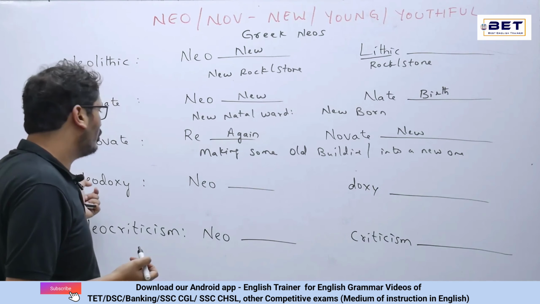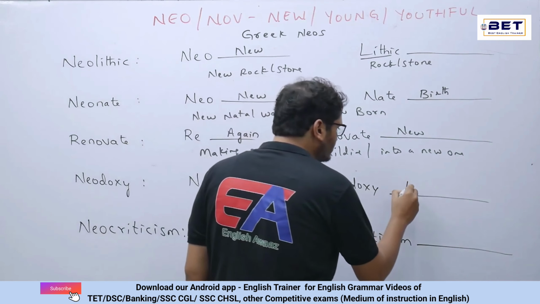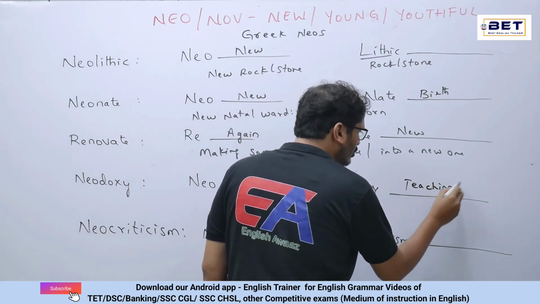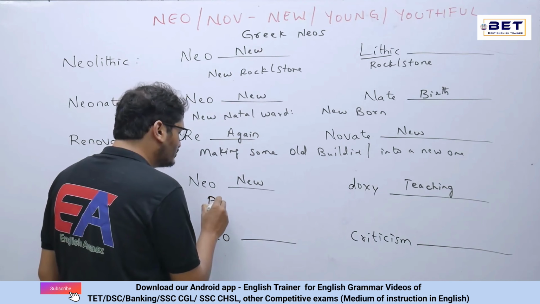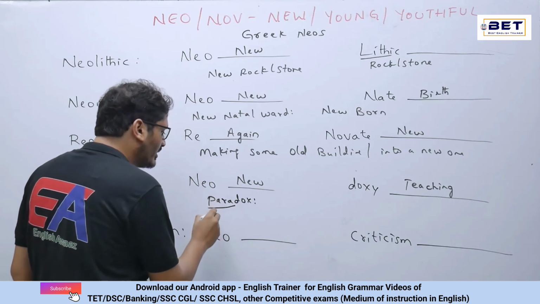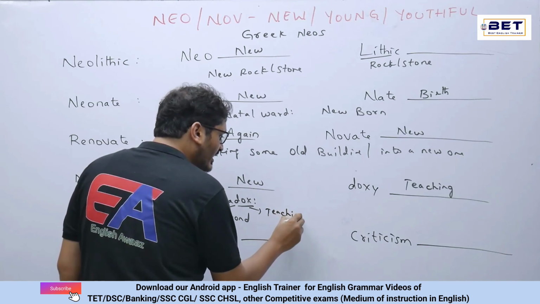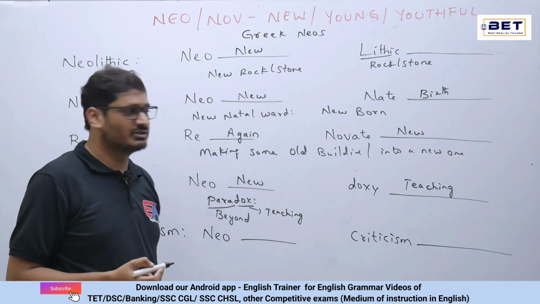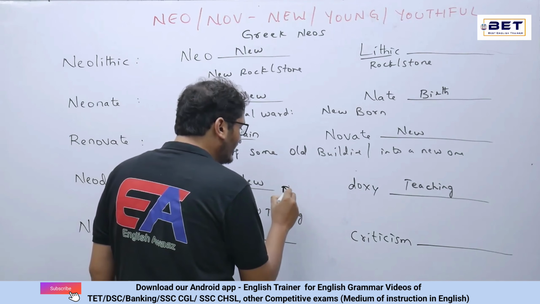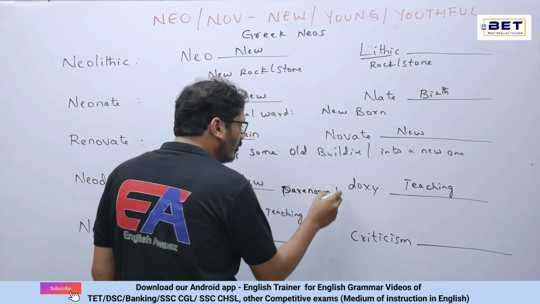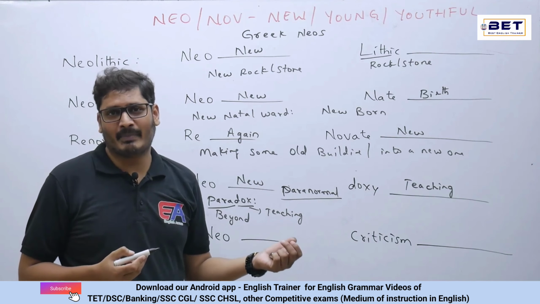Okay. Next, see the word neodoxy. I said neo is altogether new, and doxy is altogether teaching. Generally we have certain words with doxy, for example paradox. So what is this para? Para is altogether beyond. Dox is teaching. If something is beyond teaching, beyond science, we generally call it a paradox. For example, paranormal activity. So what is this paranormal activity? That is some devils or something like that. We generally call it paranormal activity.